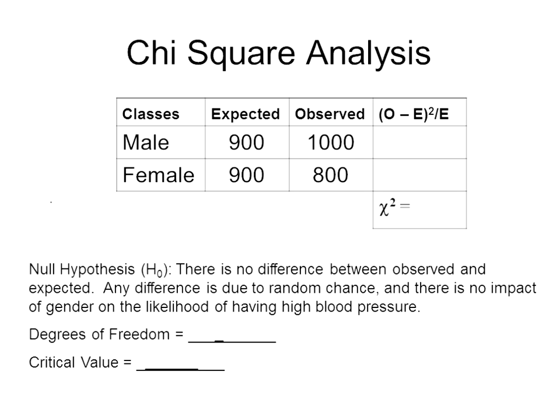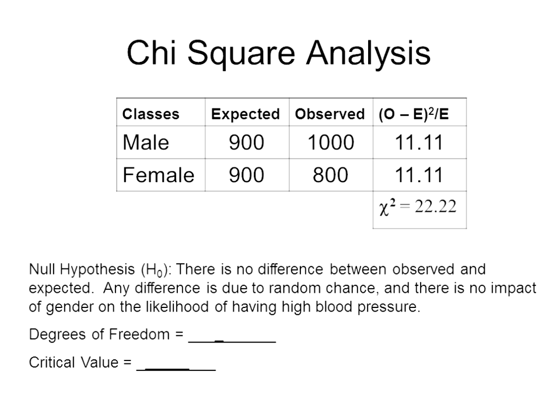To run a chi-square analysis, you'd set up a table that looks like the one you see here, and you have two rows, one for each class, male and female. What you would expect out of 1,800 people is for 900 males to have high blood pressure, and 900 females. What we observed was 1,000 males and 800 females.